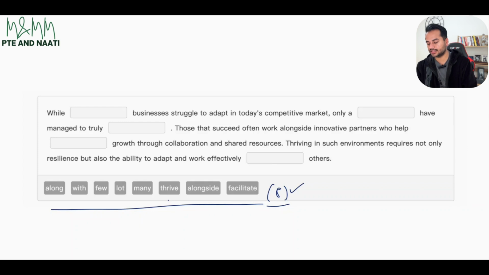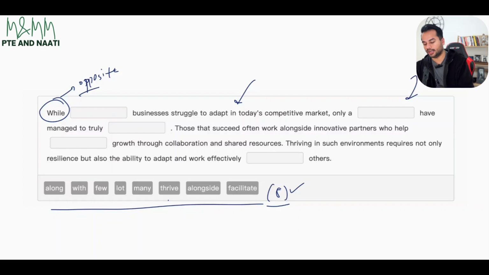Starting with the first one, it says, while dash businesses struggle to adapt in today's competitive market, only a dash have managed to truly dash. So while is an opposite connector. That means something opposite needs to happen in this sentence and the next sentence. That's one hint. And this word business is not singular, it's a plural word, so it's businesses. We need a word related to businesses, a plural word that shows that more than one is going to happen.